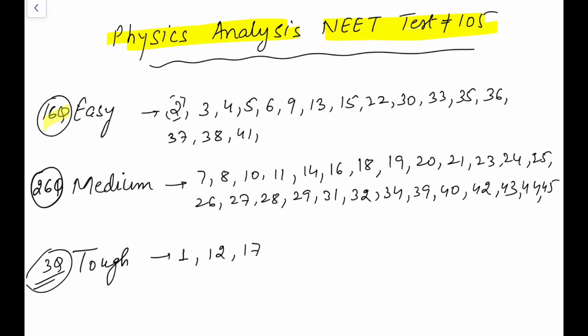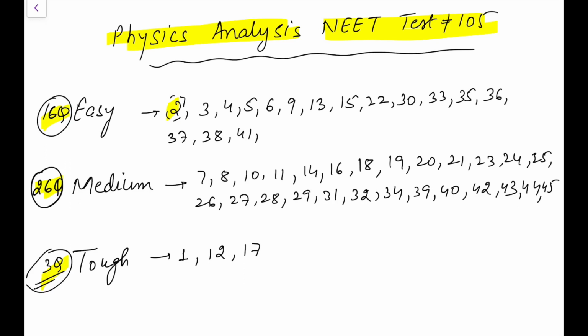As per me, 16 questions were easy. I think question number 2's answer is given wrong by them. 26 questions were medium, 3 were tough. Then I have taken 1 or 2 as tough because of calculation. So the paper overall was a good one, not easy, not very tough. It's a good paper to test yourself.